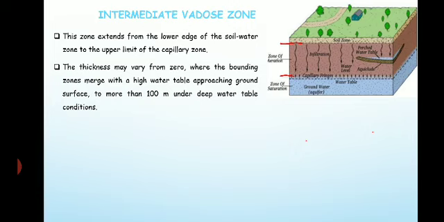If the water table is very high, or very near to the surface, then this intermediate zone will be very small, almost zero. And wherever the water table is at a greater distance, very deep, then it may be more than 100 meters under deep water table conditions.